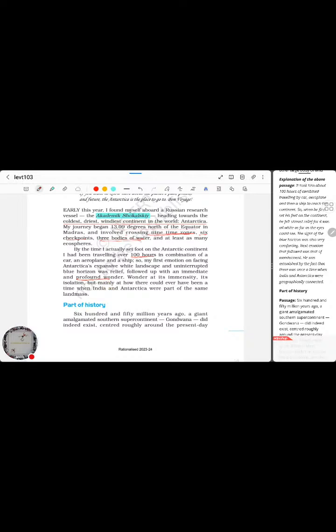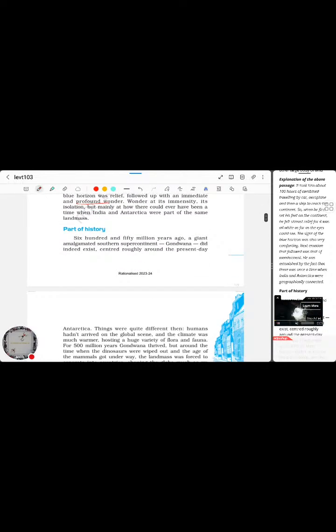First of all, it is isolated from the whole of the world. It's different from the rest of the world in terms of the landmass itself, the geographical position, as well as the ecosystem. Antarctica's ecosystem is completely isolated from what we have seen in other parts of the world, and he is wondering how India and Antarctica could have been the same land mass.